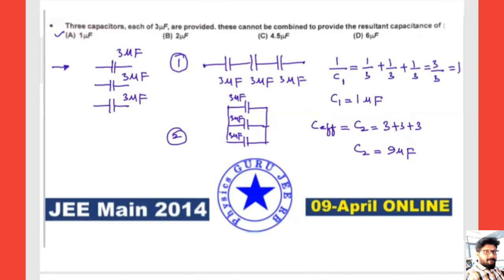So 9 microfarad is provided here. Can you see? It cannot give the combination.